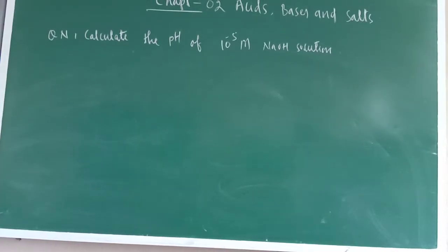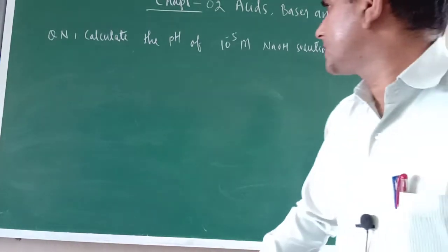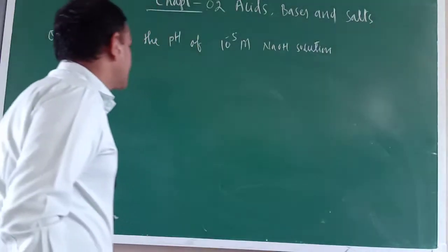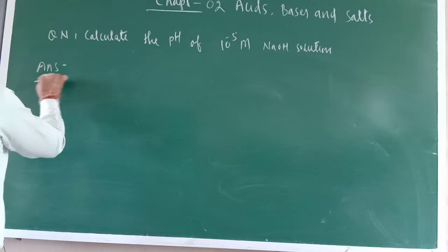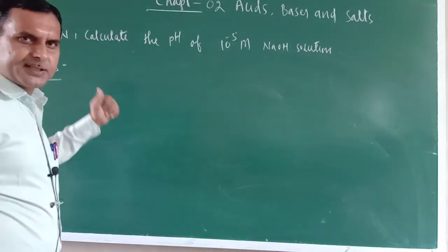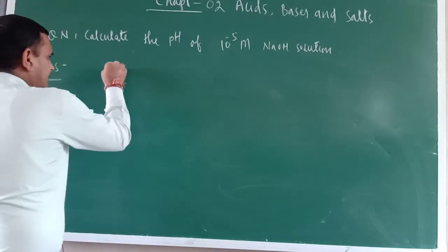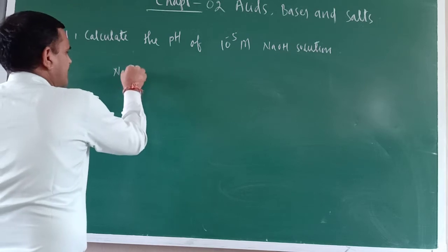Okay, so calculate the pH of 10 raised to the power minus 5 M NaOH solution. Now try to understand here. See, pH means H positive ion concentration. In NaOH, what is there? OH negative is there.